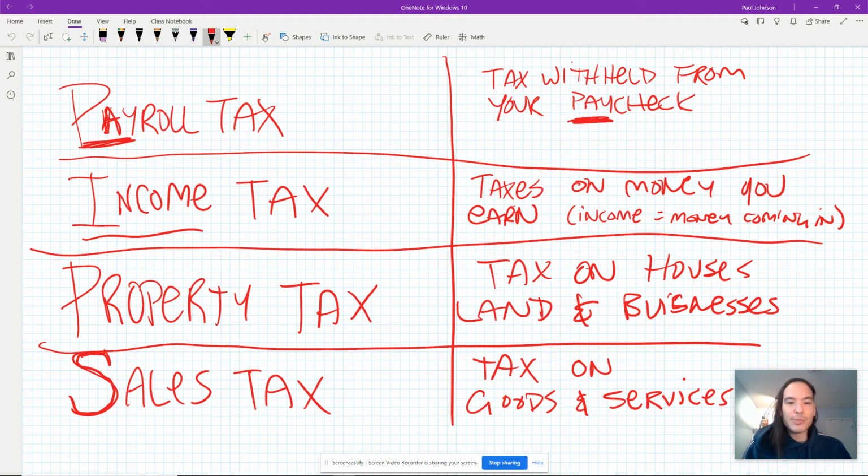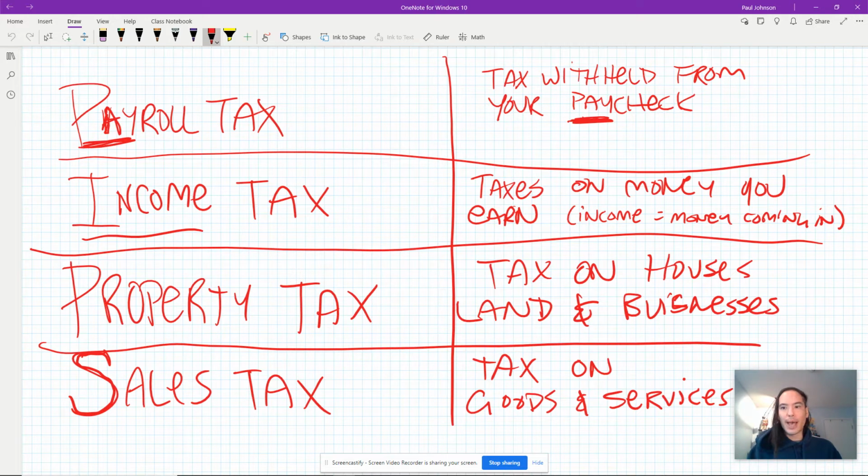Next is property tax. So that's the tax on houses, lands, and businesses. Once a year, you pay taxes on your property. They calculate how much your property is worth and then give you basically a tax bill for how much the services for your land should be. And then finally, sales tax, the one that you are responsible for as a fifth grader already. You go to the store, you buy something, you pay sales tax. So that's a tax on goods and services.